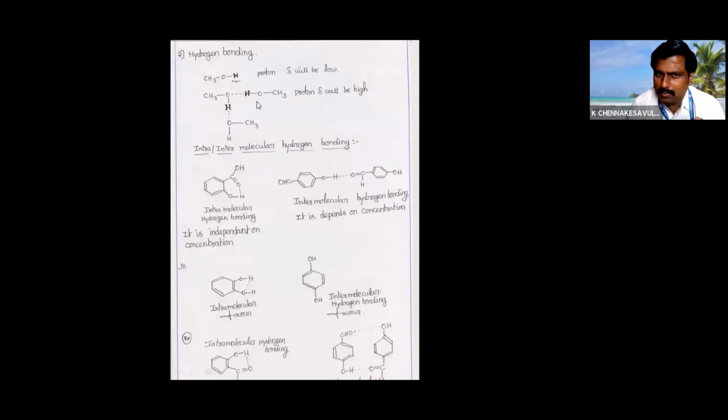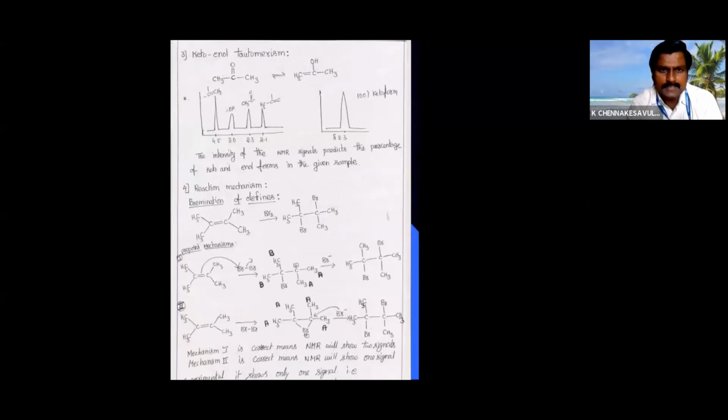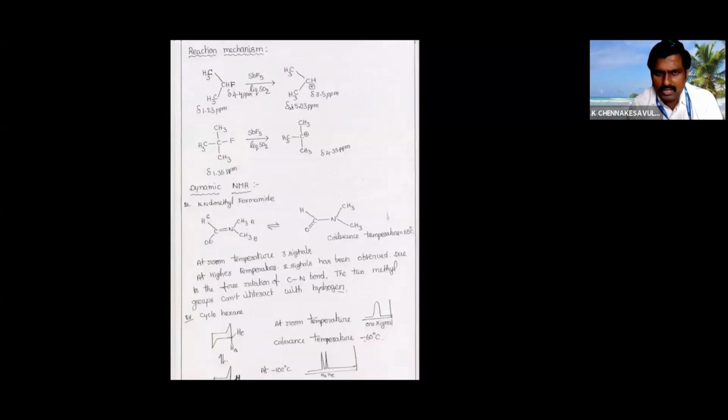Hydrogen bonding, similarly: for free hydrogen, the delta value will be low, and for hydrogen bonded, the delta values will be very high. That is one piece of information we can get from this NMR. And keto-enol isomerism can be seen by NMR.